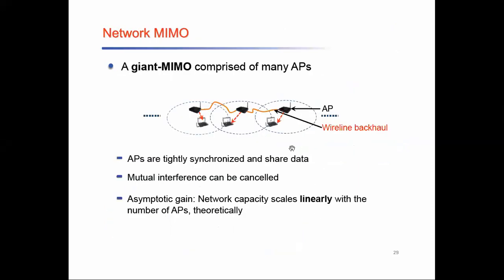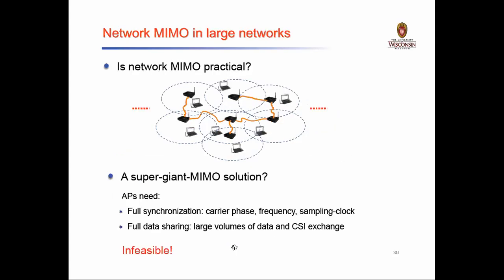When you go for the wired MIMO system or network MIMO system, a joint MIMO should have multiple APs, and AP is nothing but access point. So this is access point 1, access point 2, access point 3, all making use of wired backhaul networks. There should be tight synchronization between the APs, and mutual interference can be handled better. It will cancel the interference, and you can also increase the capacity gain.